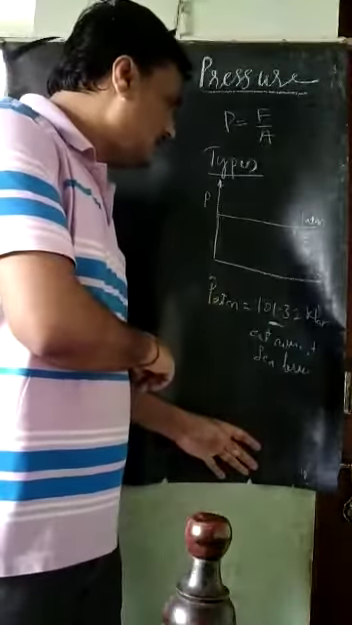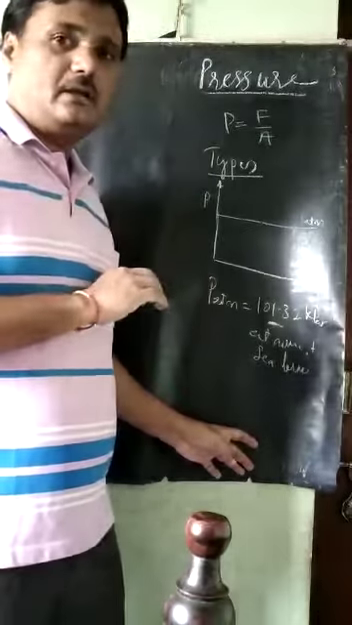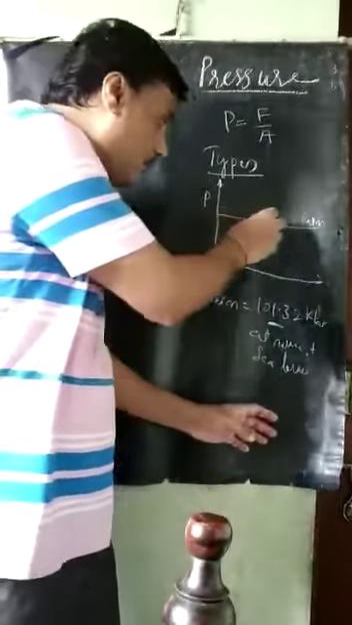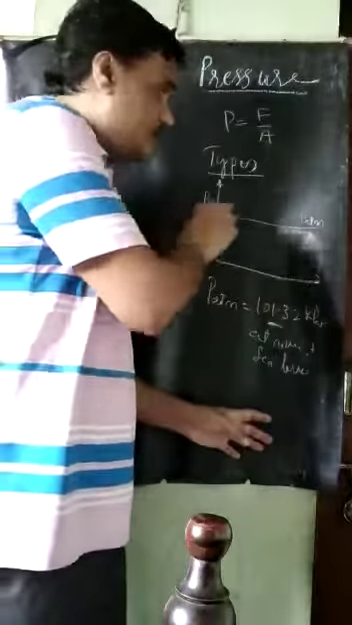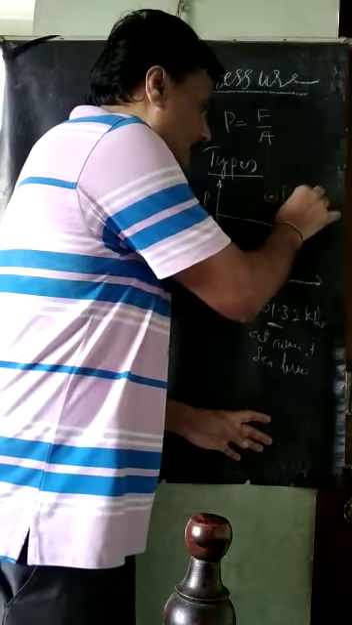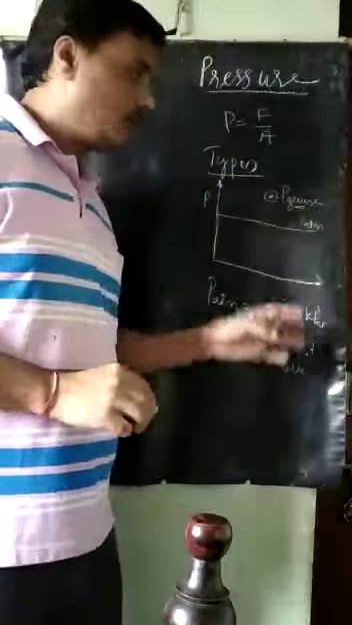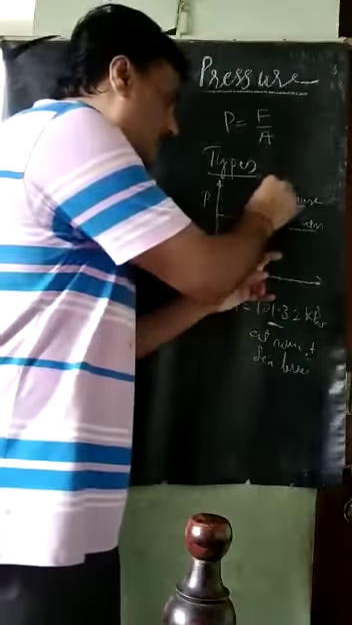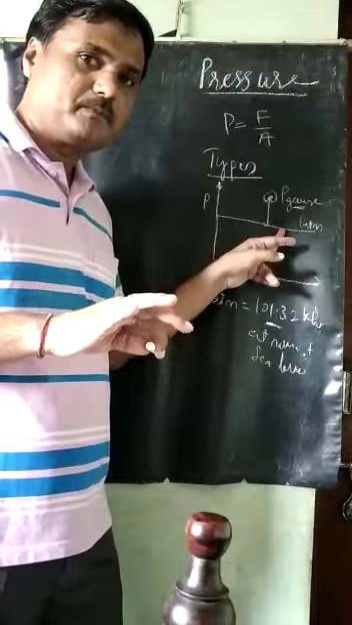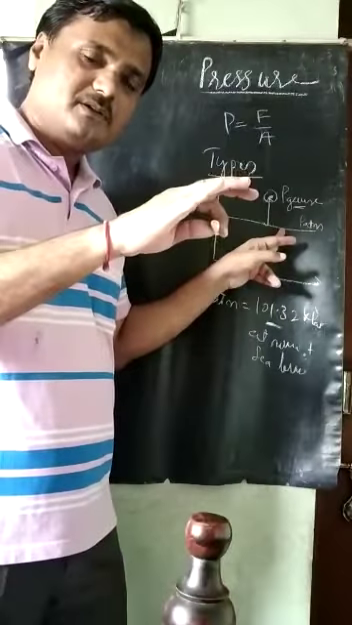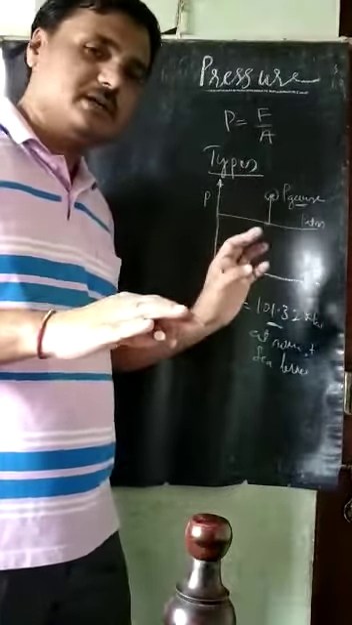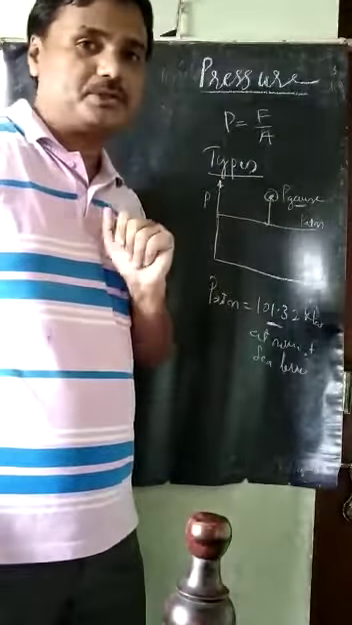If I take atmospheric pressure itself, it is a reference pressure. Above this atmospheric pressure, if I measure, those pressures are called the gauge pressure. That means the atmospheric pressure is the reference, a zero pressure, though atmospheric pressure will be there everywhere. Above that, if we measure, it is called a gauge pressure.